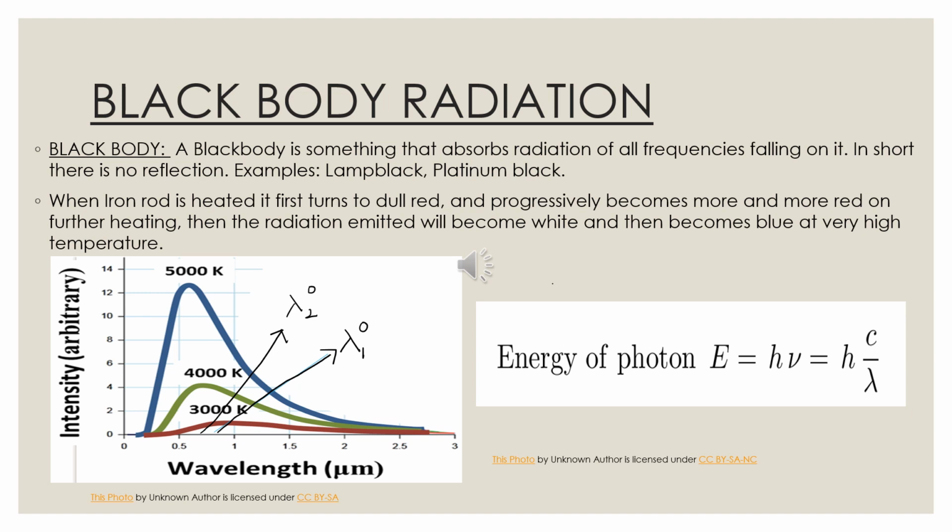The classical electromagnetic theory could not explain this graph. Wave theory of light predicted otherwise. That is, wave theory suggested that intensity will increase indefinitely, and for wavelengths belonging to the ultraviolet region, the intensity of emitted radiation will be very large. But this is not true experimentally. This is called the ultraviolet catastrophe.